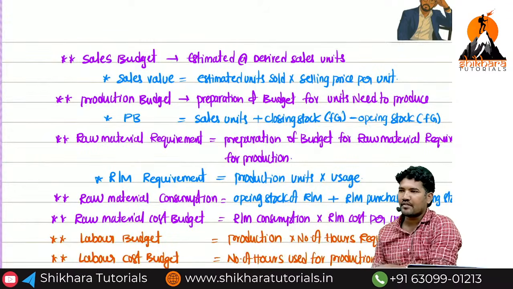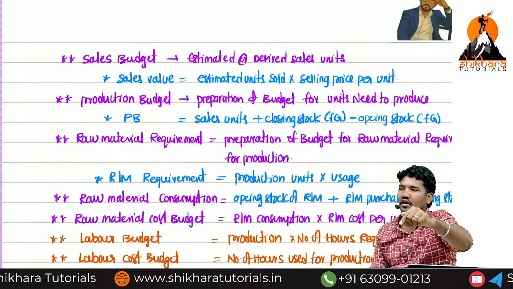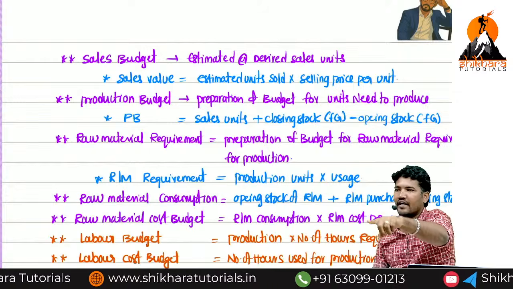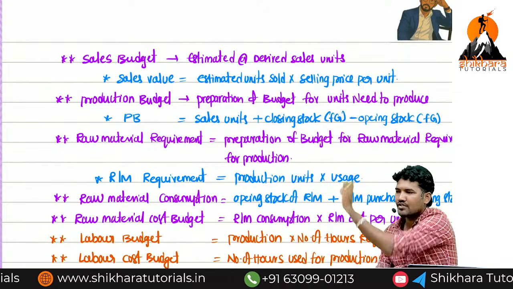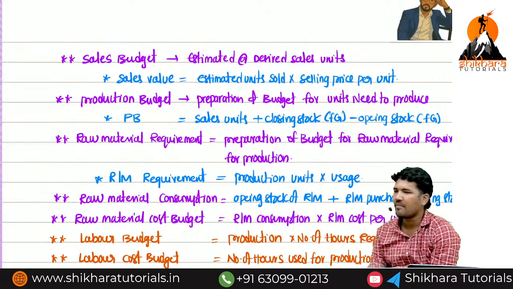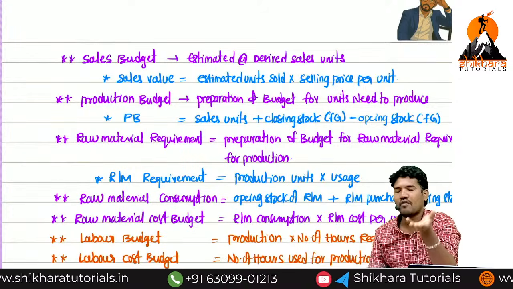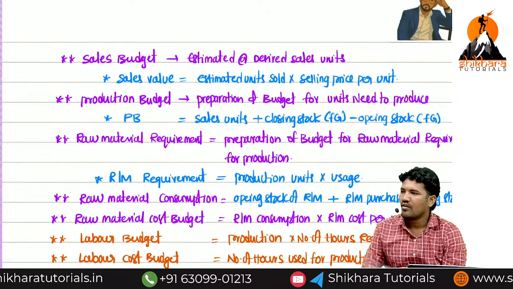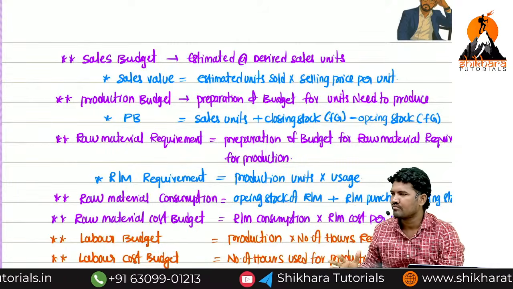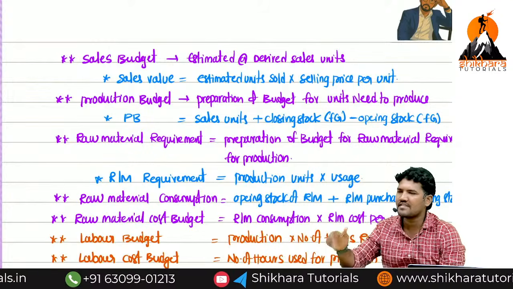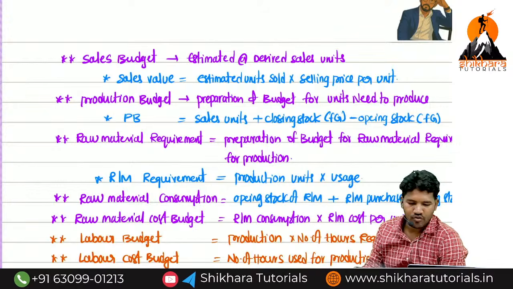When it comes to the labor, you already calculated production units. Production units into number of hours needed, you will get production hours. Production hours into rate per hour, you will get labor cost. When it comes to the overhead, variable overhead plus fixed overhead, you will get the overhead budget. Now when it comes to the cash budget, opening cash if they provide. If not provided, go with the payments and receipts. Opening plus receipts minus payments. That's about functional budgets. Without further ado, shall we do the problem?